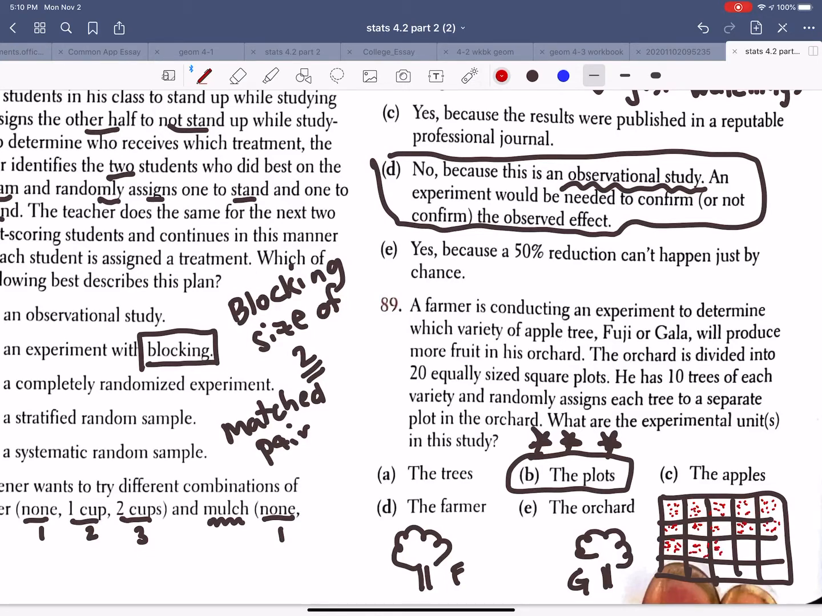And so when we really look at the picture here, what ends up getting studied is actually technically the plots. These are what is being studied, the unit at which it is being studied. So if those red dots were the Fijis, there's 10 Fijis and there's 10 Galas, and anything you're going to study is going to be within these plots. That's what will be our experimental unit, and within each experimental unit has 10 of each apple tree.